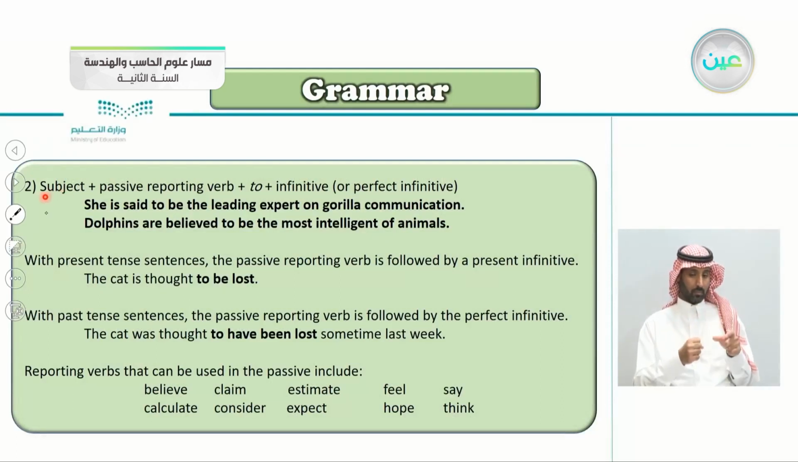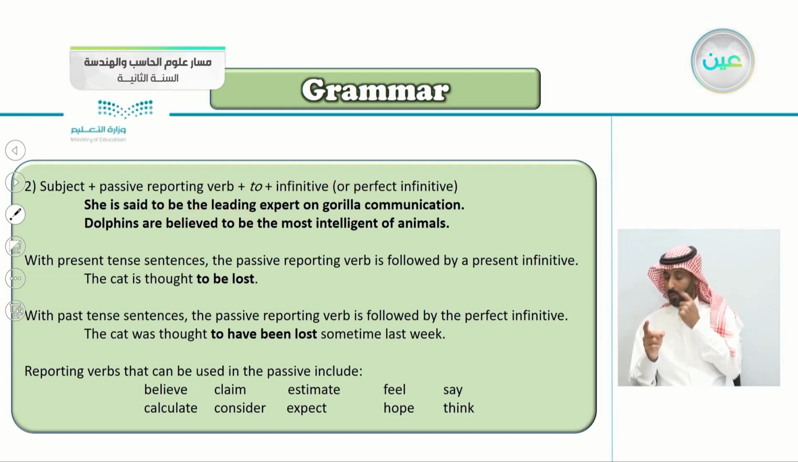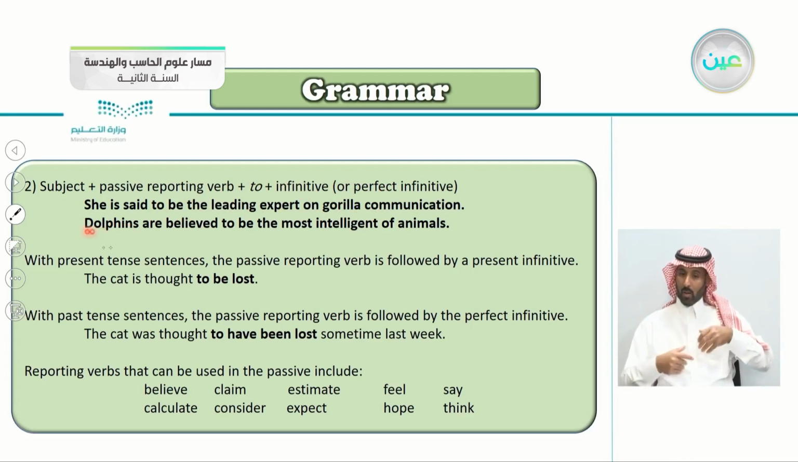Number two here, subject. So this is the form. Subject, passive reporting verb, to plus the infinitive or the perfect infinitive. So the subject, like she here, then the passive reporting verb, said, to, the infinitive or perfect infinitive, to be the leading expert on guerrilla communication. Or the subject here is dolphins, are believed. So the passive here is believed, to, here it's to also, be the most intelligent of animals.